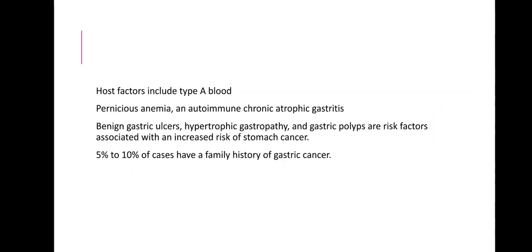Then host factors include having blood group A, pernicious anemia, which is an autoimmune chronic atrophic gastritis, then presence of benign gastric ulcers, hypertrophic gastropathy, and gastric polyps are risk factors that are associated with an increased risk of stomach cancer. Then 5 to 10% of cases have a family history of gastric cancer.